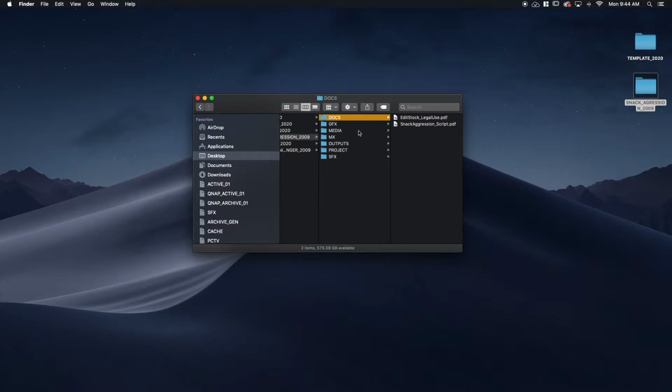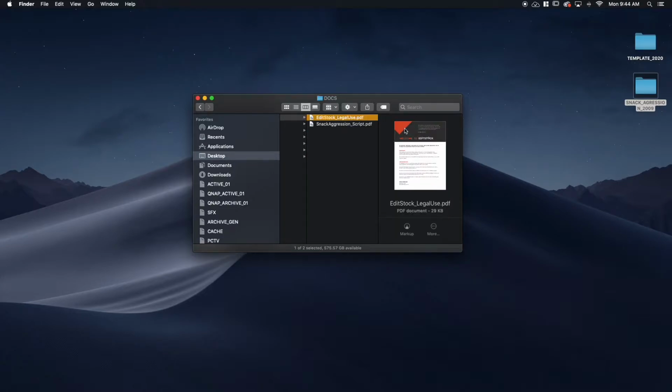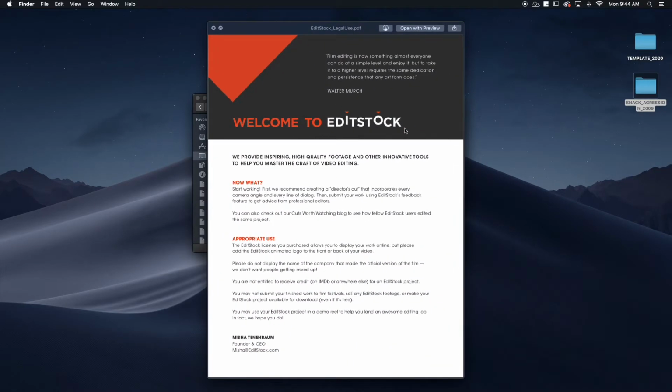And you've got, in the docs area here, the Edit Stock legal use PDF. And I suggest you check this out. This is basically the terms under which you're allowed to use this project. It comes from a company called Edit Stock. They provide material for educational purposes, but there are terms attached to that. And I suggest you read through this document.